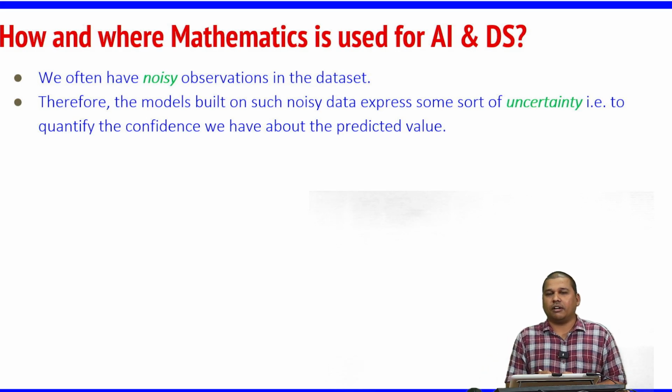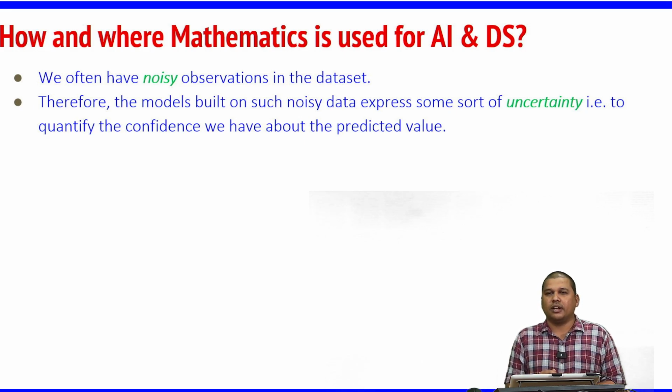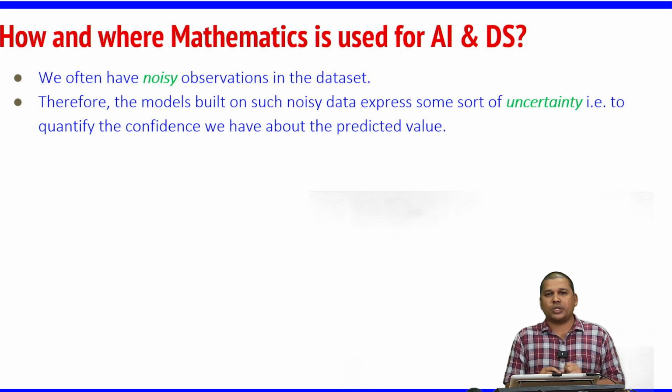Then we often have noisy data in machine learning. We cannot always expect to have 100% accurate data. Why? Data is collected from different sources and there could be some noise, there could be some bugs in the system, or some flaw or issue in the system, which all generates some noisy data in the data set. When we have a data set with noisy observations, the models built on such noisy data will definitely have some uncertainty. I mean to say that suppose the data set we have contains some missing values or some junk values.